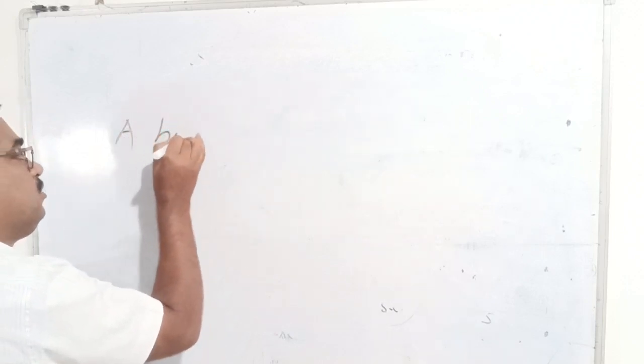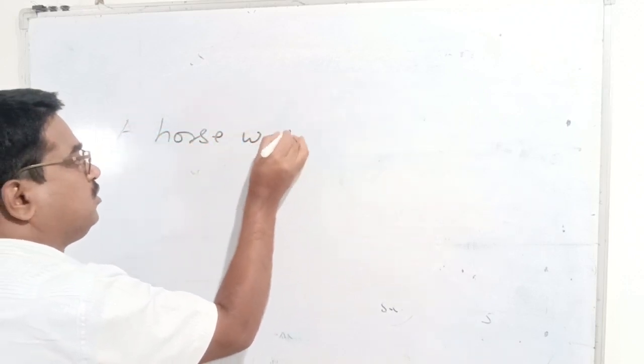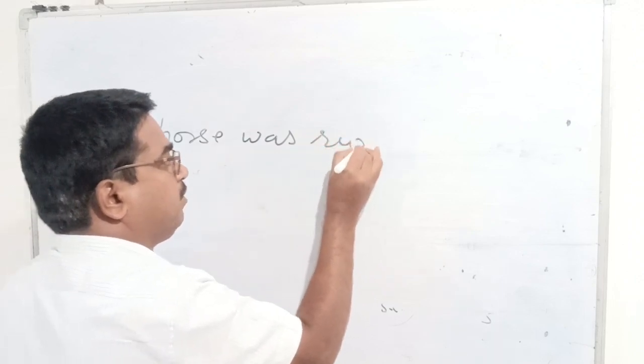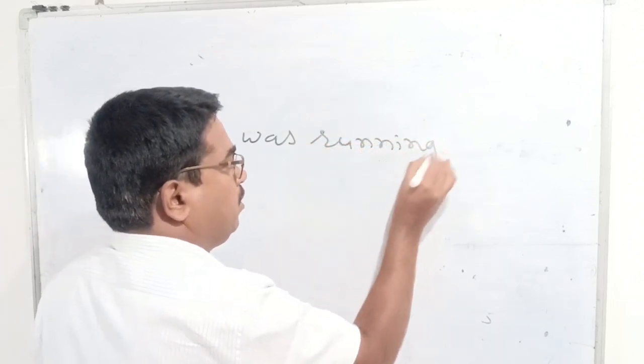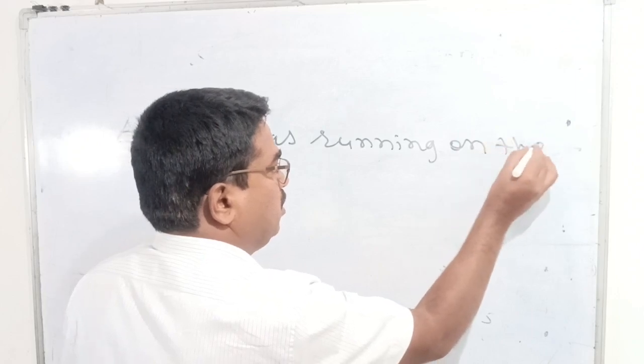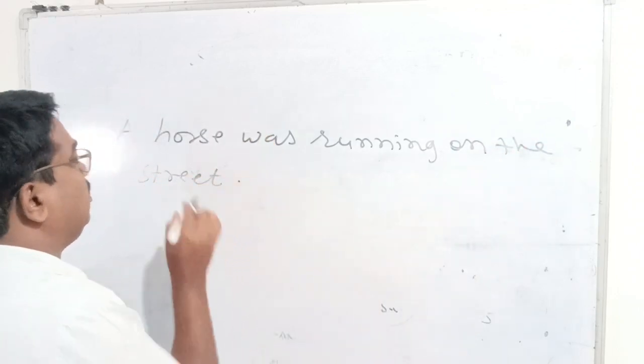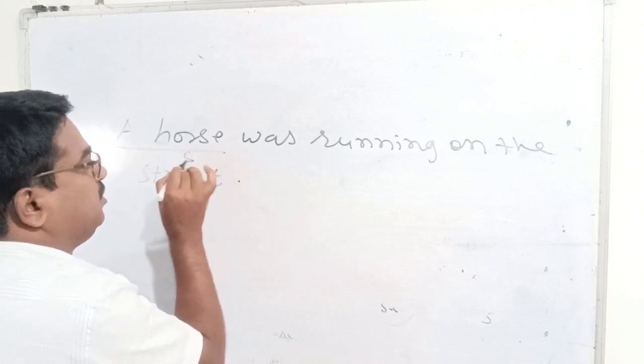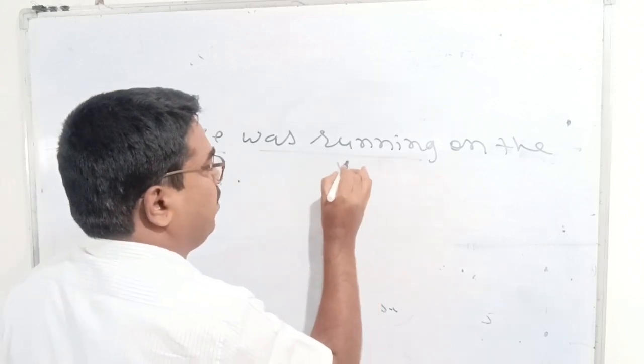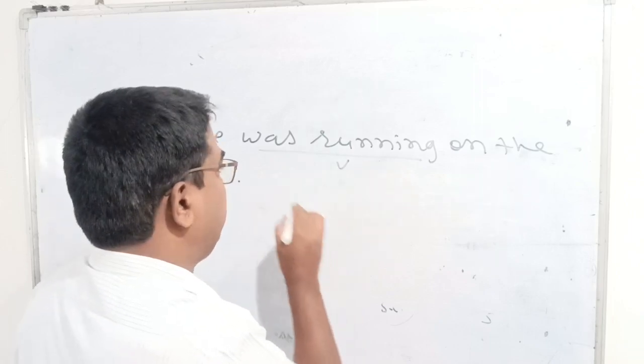In this example, "a horse" is the subject, "was running" is the verb part, "was" is the helping verb, and "running" is the main verb.